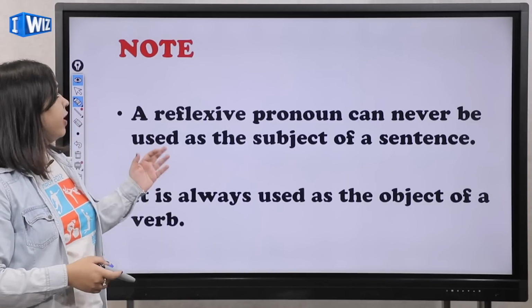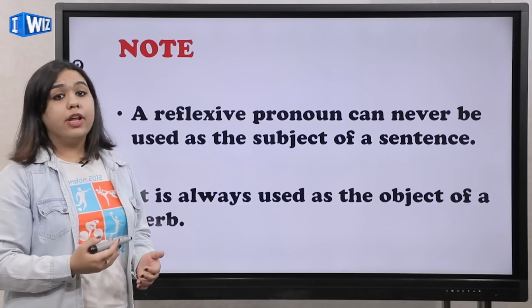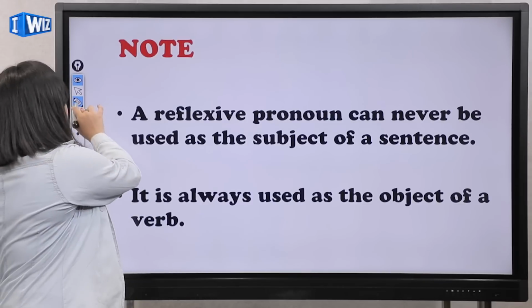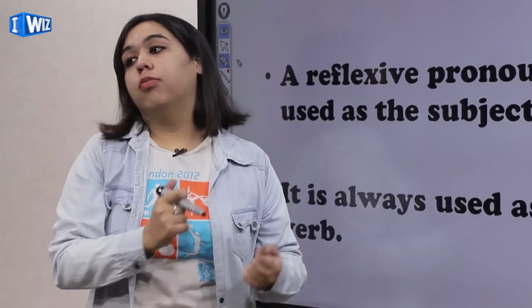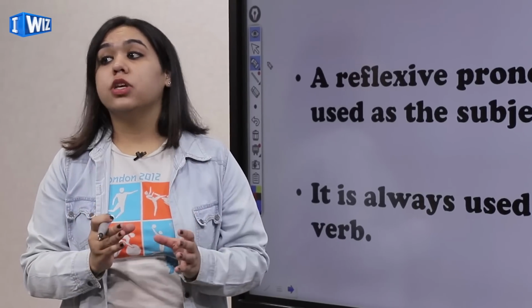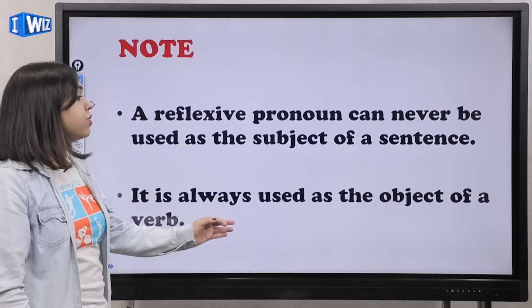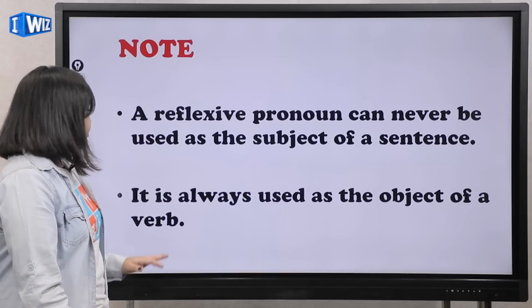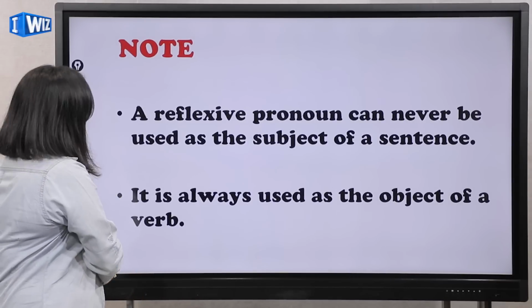Okay, so let's note something about reflexive pronouns. A reflexive pronoun can never be used as the subject of a sentence. I can never say that myself cleaned the room. I cannot use reflexive pronouns as the subject. They are always used as the object. That's the next point, it is always used as the object of a verb. I explained to you how. Now we'll be learning some examples of that.